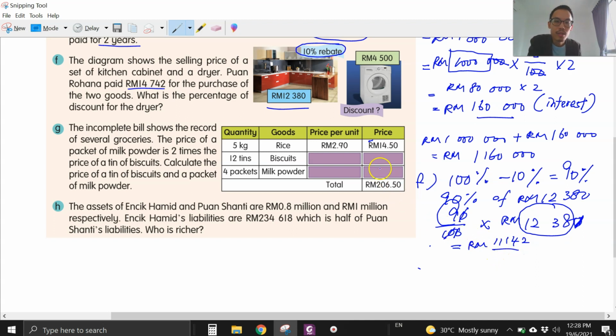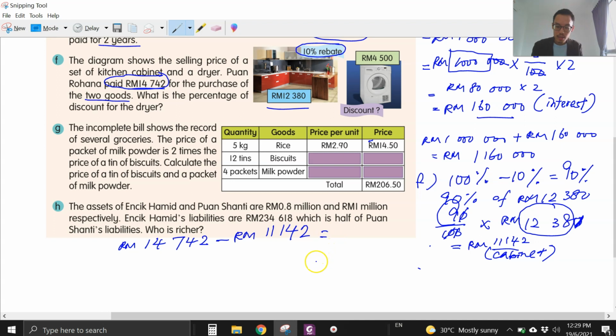Okay, so now the question tells us that she paid a total of 14,742 for two items, two goods. So we take the total price that she paid, jumlah yang dia bayar, tolak harga kabinetnya ini, we minus the price of the cabinet, 11,142, then we get 3,600.